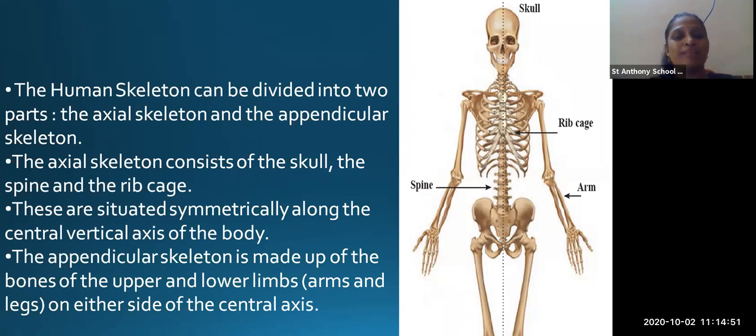Upper and lower limbs means हमारे जो arms and legs हैं, they are known as the appendicular side of the central axis. Here you can see the skeletal system of our body. Here you can see the skull, you can see the rib cage, here you can see the spine, here arms, here you can see the legs also.